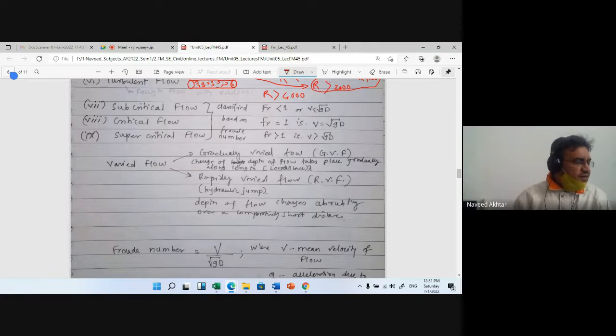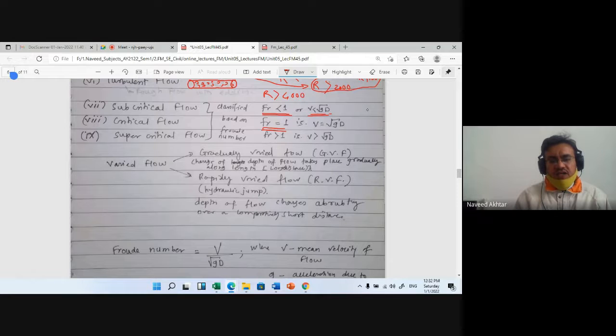Then again the subcritical flow, critical flow and supercritical flow. These are based on the Froude number. If the Froude number is less than 1, that is velocity v is less than under root of gd, then this is called subcritical flow. If the Froude number is equal to 1, that is velocity v is equal to under root of g into d, then that is critical flow.